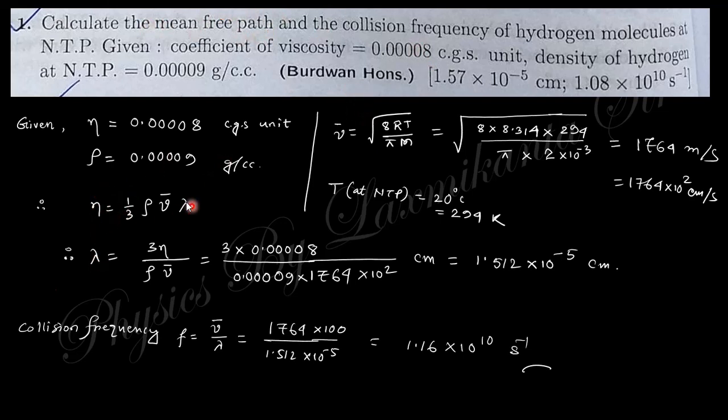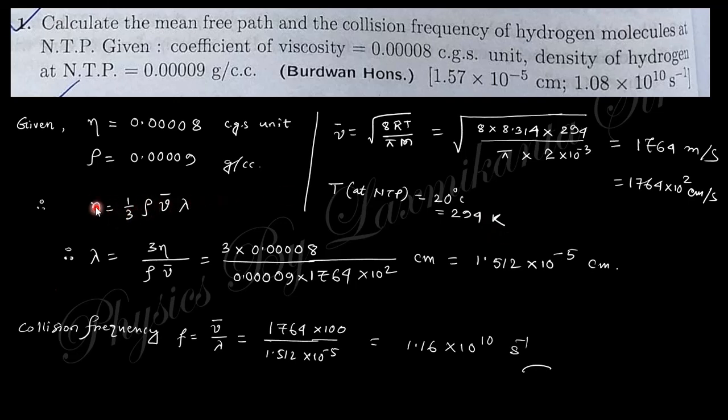This is our relation: eta equals 1/3 rho v bar lambda. Eta is the coefficient of viscosity, rho is the density, and v bar is the average velocity, which is root of 8RT by pi m. Just put in the values of R, T, pi and m. M for hydrogen is 2 grams, so converted into kg, it is 10 to the minus 3. You will get v bar, the average velocity of the hydrogen molecule. The temperature at NTP is 20 degrees centigrade, that is 294 Kelvin.